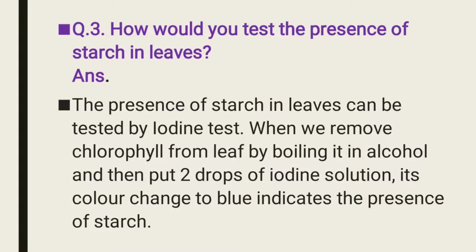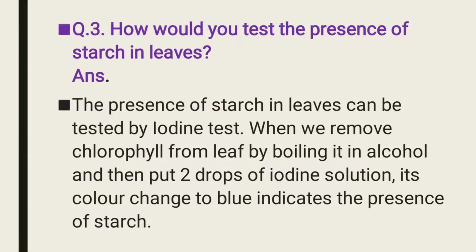Here, remember the second lesson of 6th standard, Components of Food. In this lesson there is the test of starch. There you use iodine solution, because iodine solution gives a blue black color with starch.